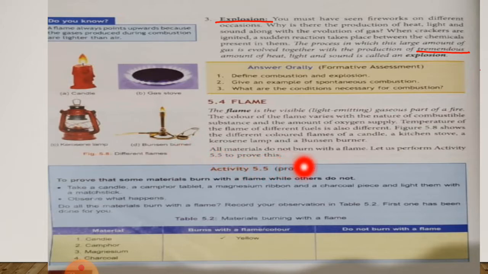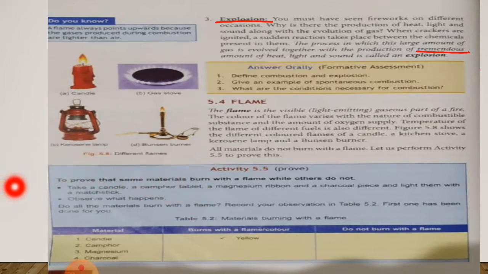All materials do not burn with a flame. Let us perform activity 5.5 to prove this. The objective is to prove that some materials burn with a flame while others do not. First you have to take a candle, a camphor tablet, a magnesium ribbon and a charcoal piece, and burn them with a matchstick. Now you have to observe what happens in this activity.